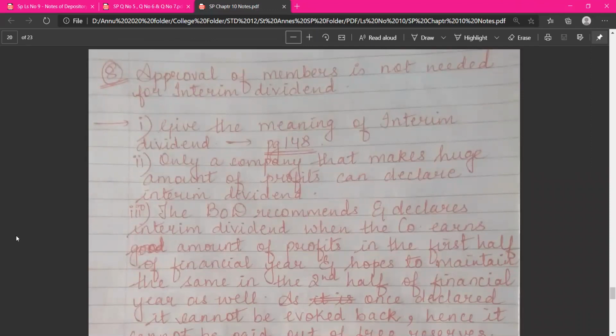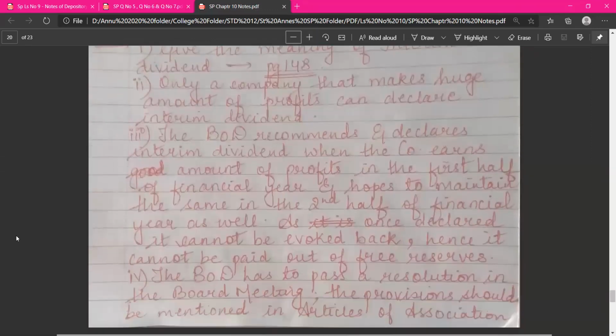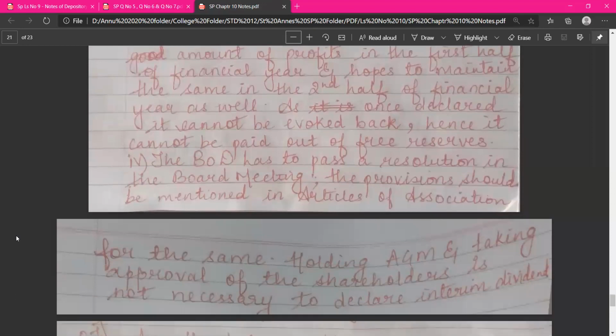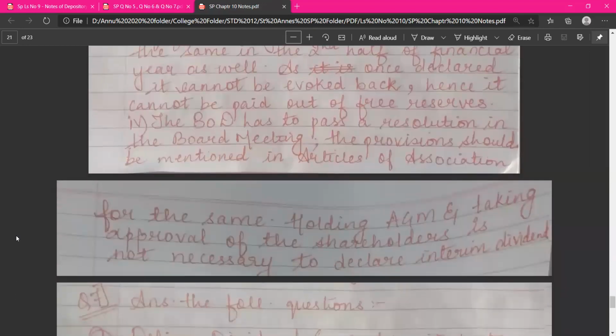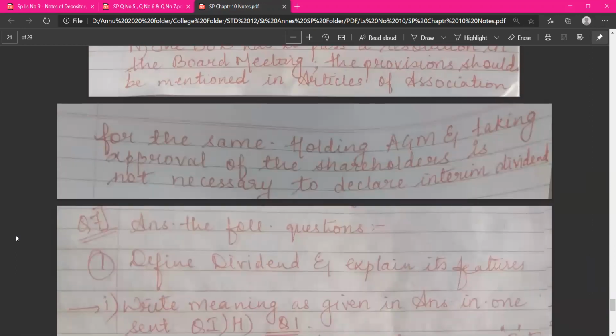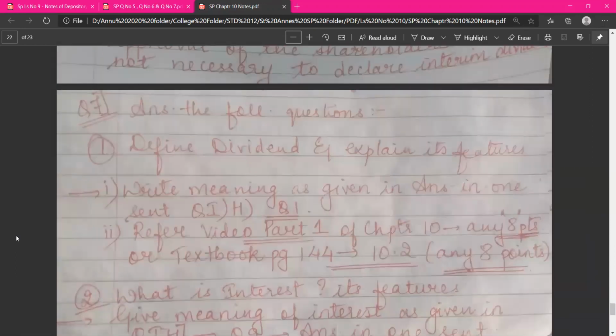The next, the 8th one, approval of members is not needed for interim dividend. This also you can refer to, see and write accordingly. So with that, justify gets over.